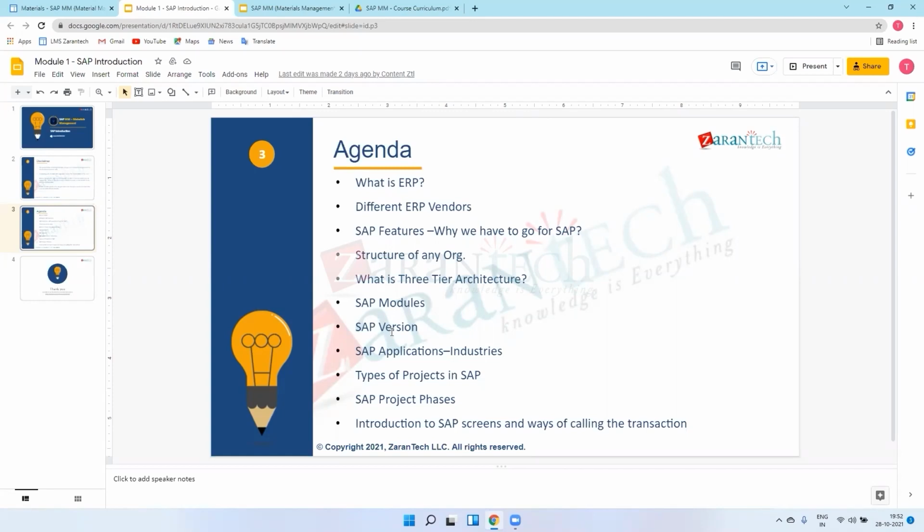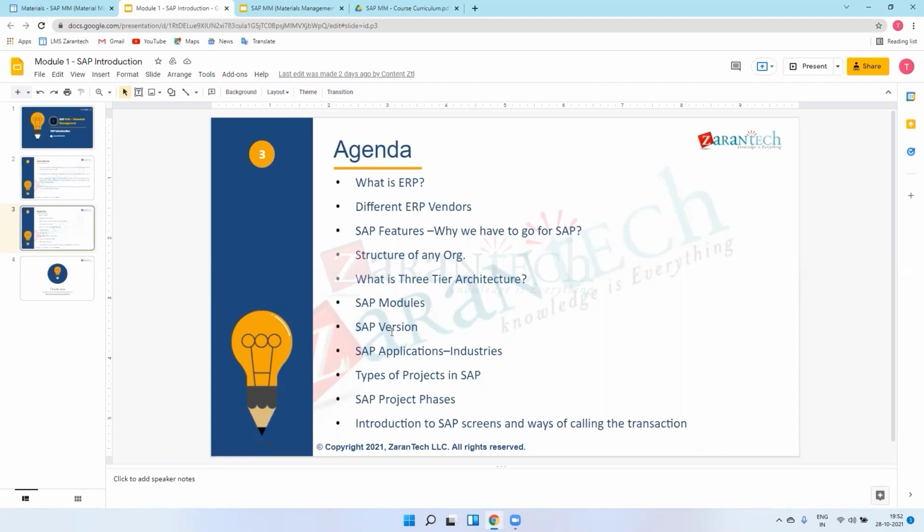First they introduced a system for financial accounting, means for finance they introduced their system, and afterwards they upgraded their system and came with a few modules like MM, FI. You can check on Google as well about the history, but I'll just explain in a short way. There were five IBM people. They introduced the system. They came together. They analyzed the businesses, analyzed all the industries, and developed this model.